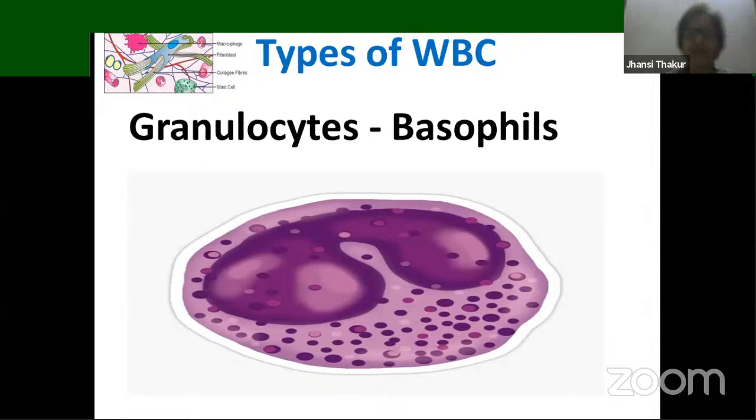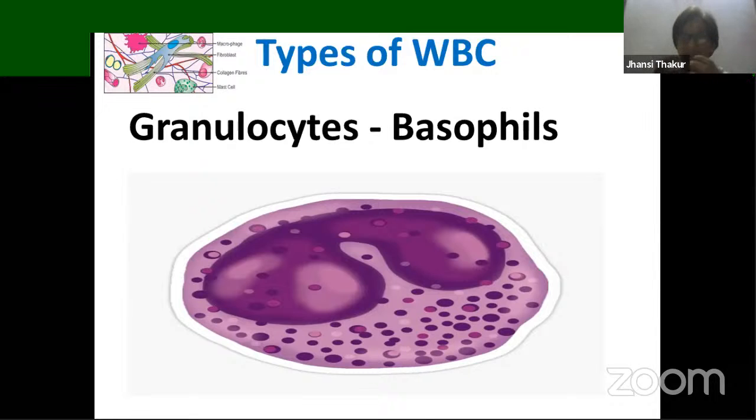Granulocytes, again, we can divide them into 3 types. Now, what type of division or category that we find is based upon the type of stain, the type of dye that these cells can take. Depending on that, we categorize them into 3 types. So basophils, acidophils, otherwise eosinophils, and then neutrophils.